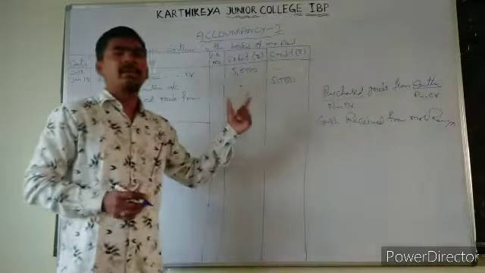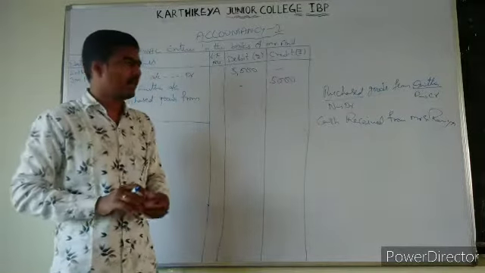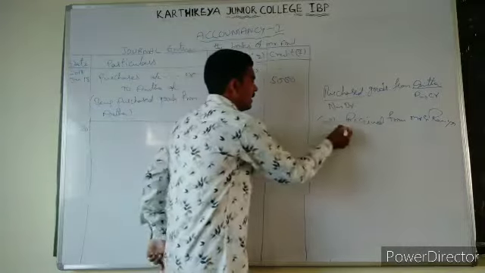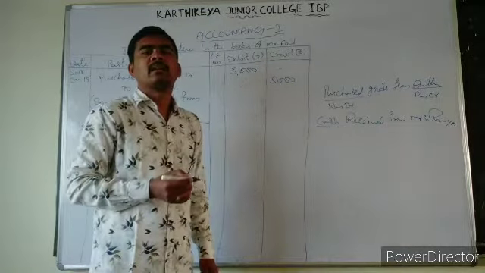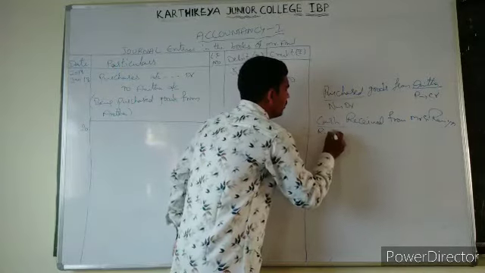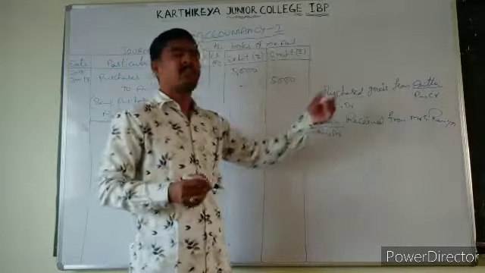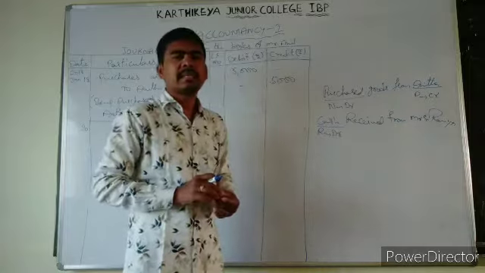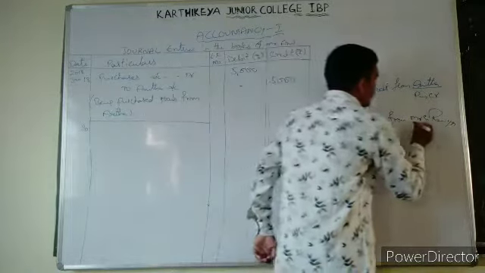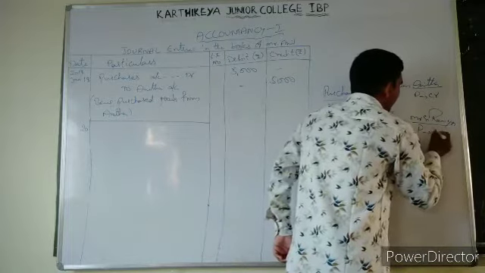So here what happened? What is the meaning of this? That is, we have received cash from Ramya. Means cash we received means cash comes into our business. So real account debit. And from whom did we receive? From Mrs. Ramya. Mrs. Ramya will be giver. Mrs. Ramya, that is personal account.